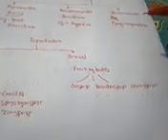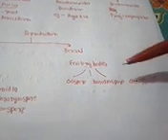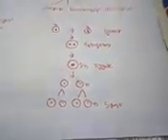Okay, so now we will discuss sexual reproduction in fungi. Sexual reproduction means reproduction in which two parents contribute to the genetic material of the offspring. Sexual reproduction occurs in fungi with the help of spores called oospores, basidiospores and ascospores, and these different kinds of spores are produced in different fruiting bodies. For example, ascospores are produced in the ascus of Ascomycetes, and basidiospores are produced in the basidium of Basidiomycetes. So sexual reproduction in fungi takes place with the help of sexual spores, produced in different fruiting bodies.